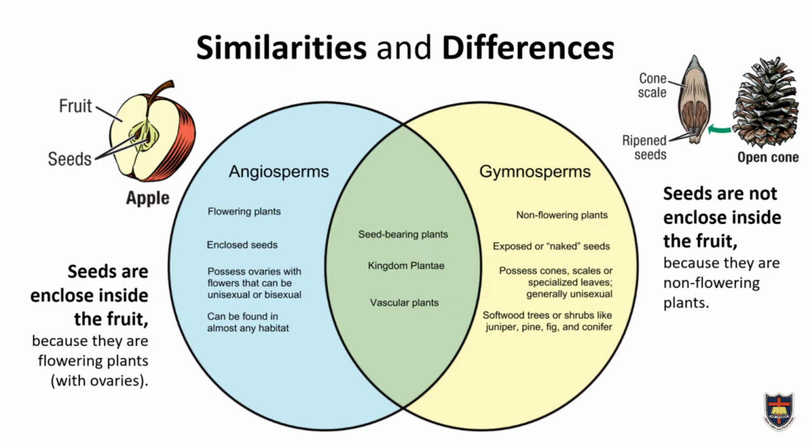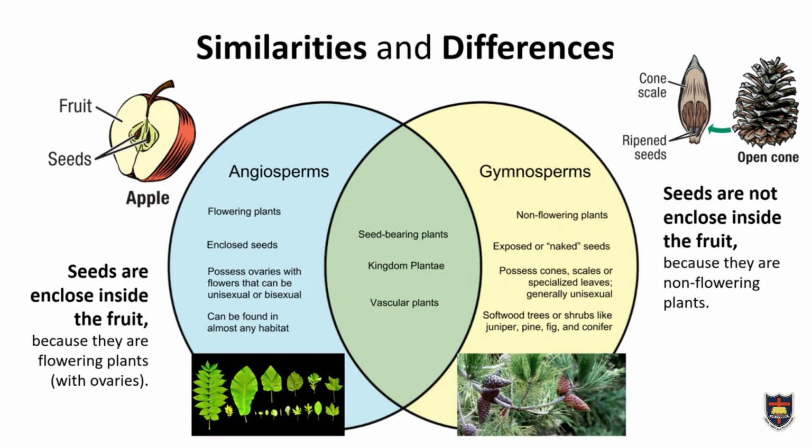Flowers, especially female flowers, have an ovary, which later, after fertilization, will develop into a fruit, which will cover or wrap the seeds. Overall, that is the main difference between the Gymnosperms and Angiosperms. For the rest of it, there are differences in leaf shapes and habitat for the two groups of plants.